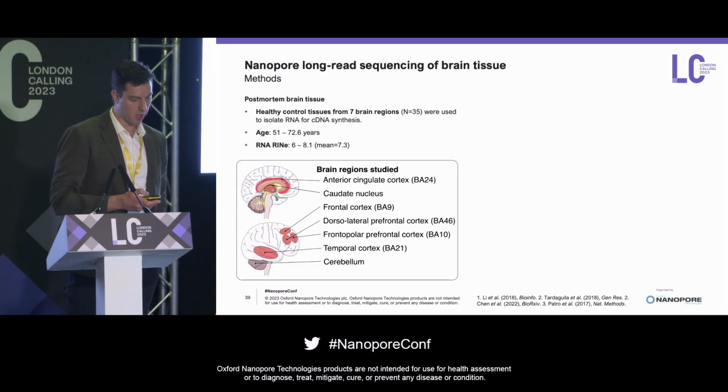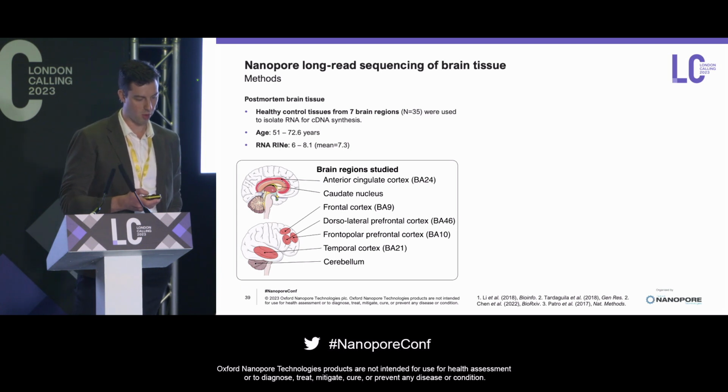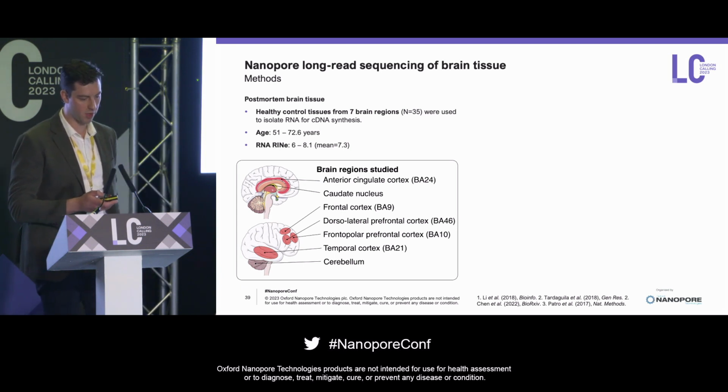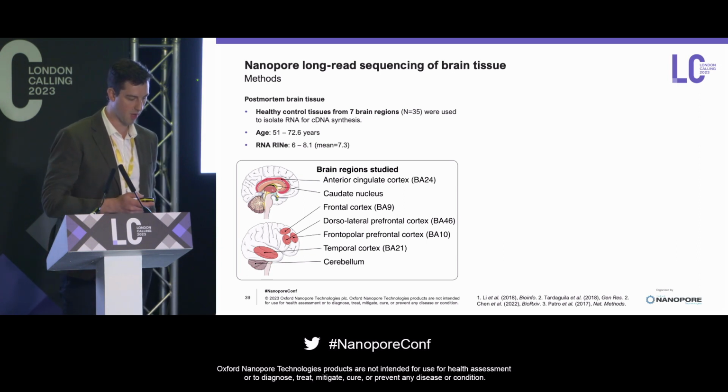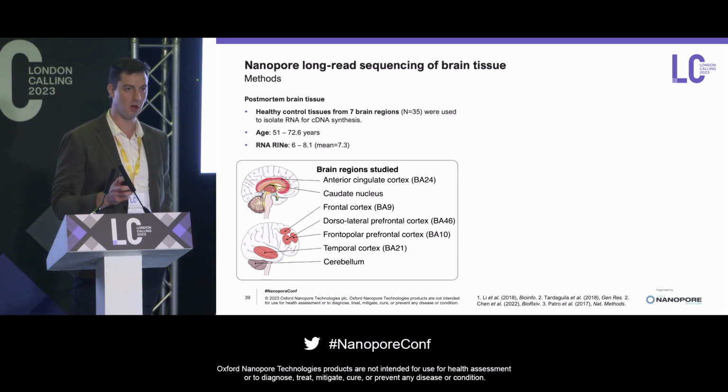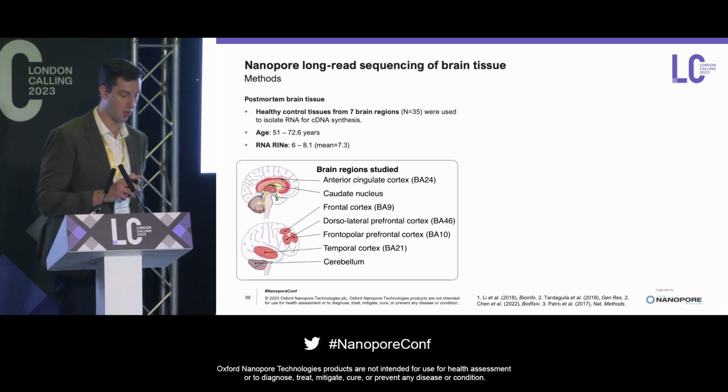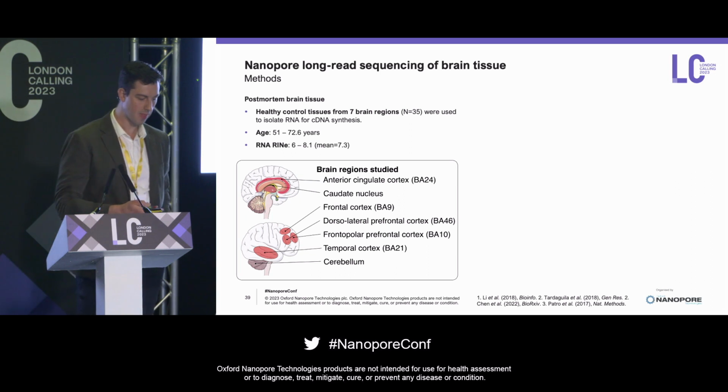So we took healthy post-mortem brain tissue from humans across 7 different brain regions from 5 individuals, giving us 35 samples all up. The brain regions that we did cover were primarily frontal cortex regions, as well as cerebellum and caudate nucleus. We extracted our RNA.